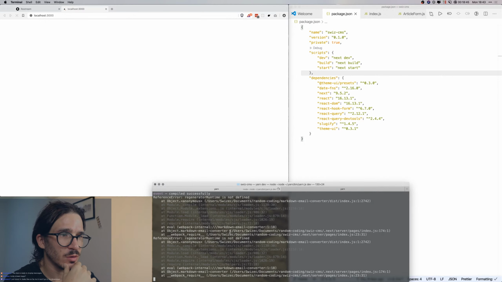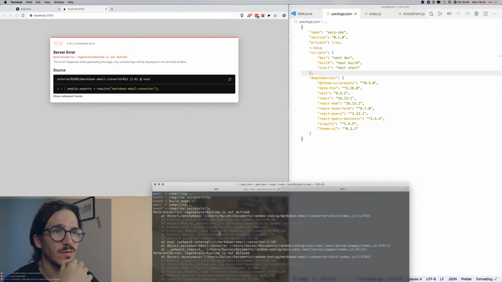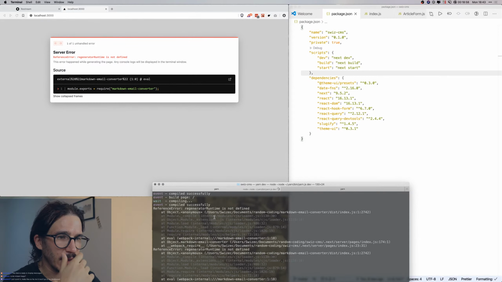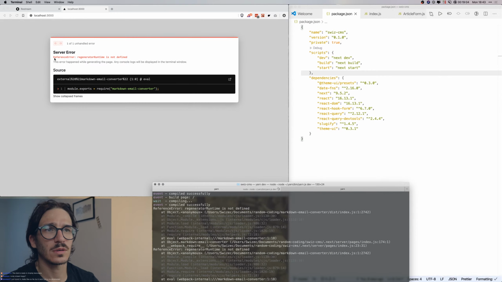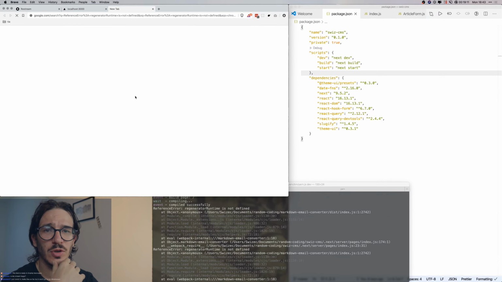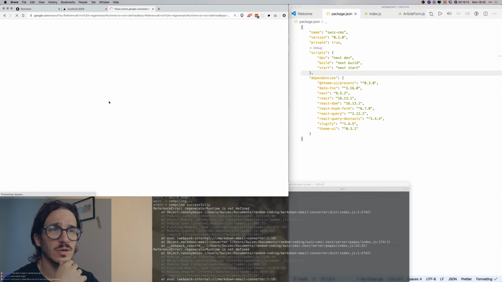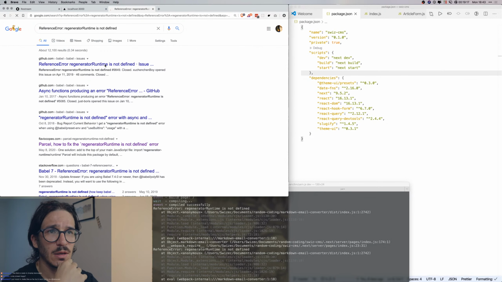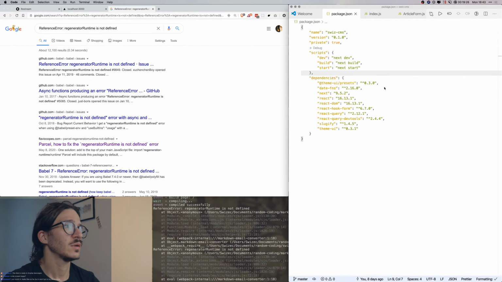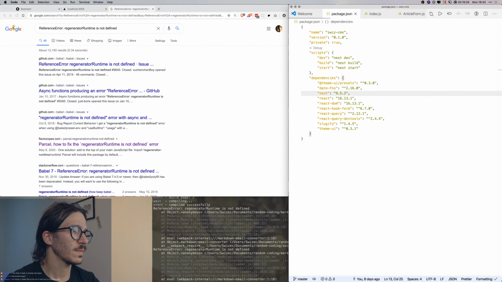No, regenerator runtime is not defined. What the hell does that even mean? While any console log will be displayed in the terminal window. Okay. So I think, let's see, what does the internet say about this? And it's kind of interesting to code when your mouse is being unreliable because the computer is so laggy. Regenerator runtime is not defined. How to fix the regenerator runtime is not defined error. Let's see, is that something? Come on.